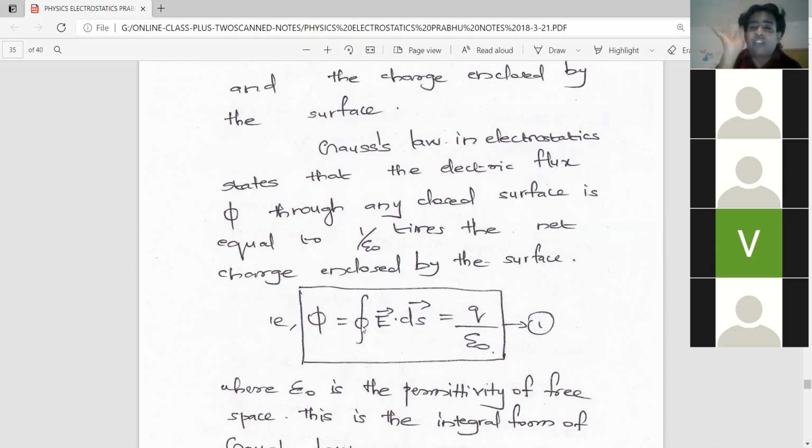This equation is read as: total electric flux phi is equal to the closed surface integral of vector E dot vector dS, which is equal to q by epsilon 0. And what is q? Q is the charge, right? And what is epsilon 0? I already discussed it: the permittivity of free space.